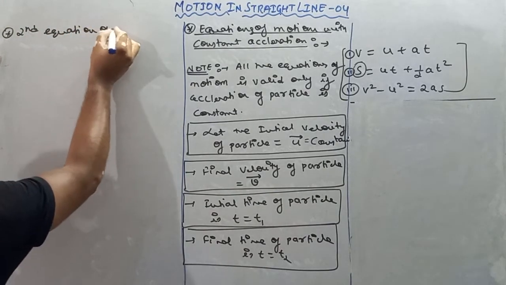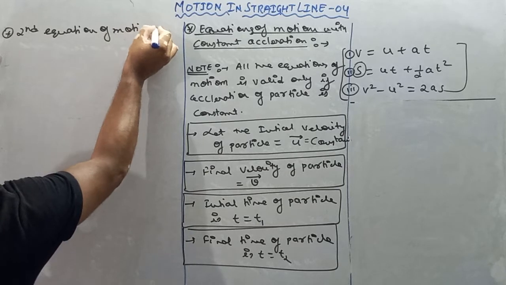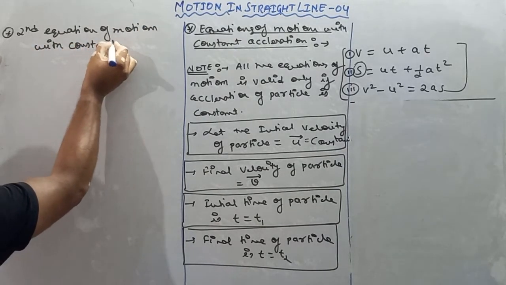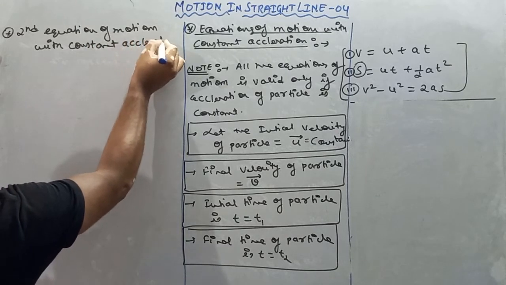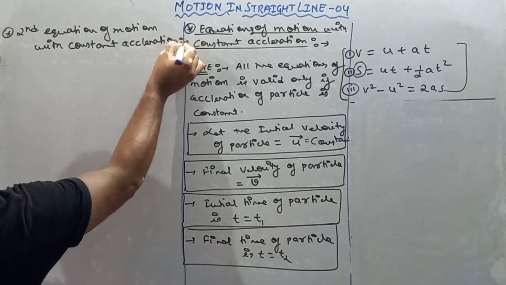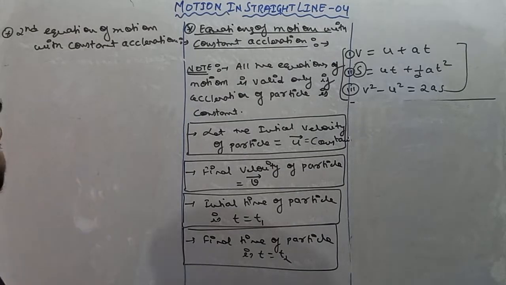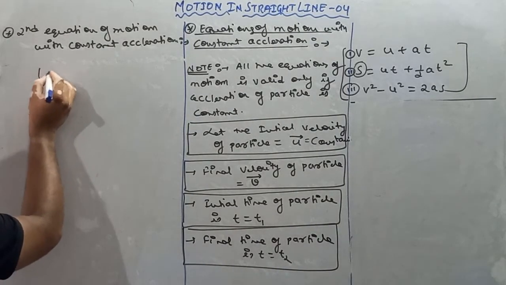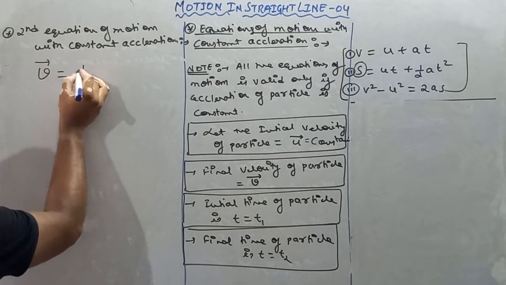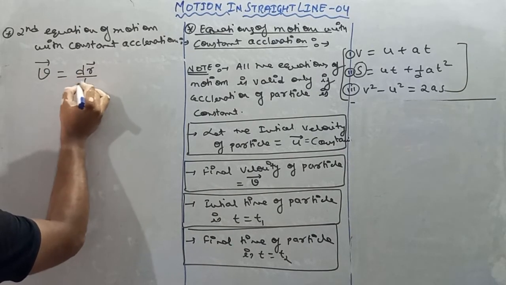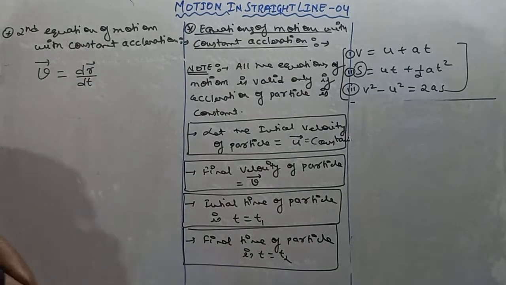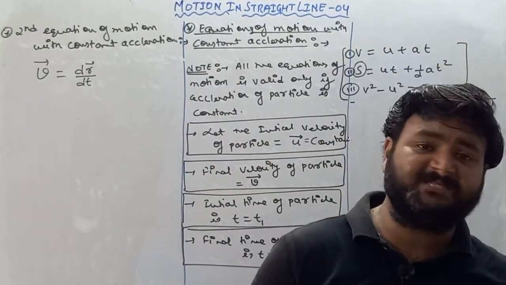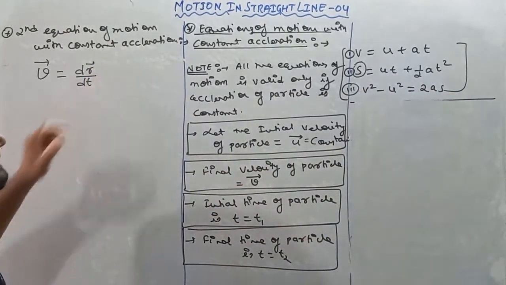Second equation of motion with constant acceleration. Now see, my dear student, we know that v is equal to dr vector by dt, where dr is basically small change in displacement vector with respect to small change in time, that is dr vector by dt.